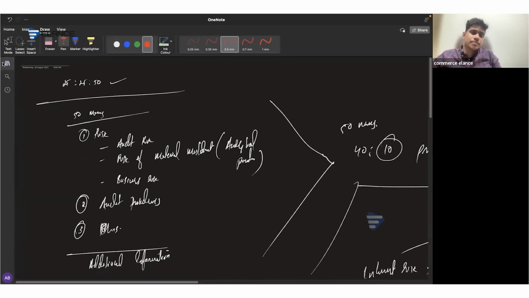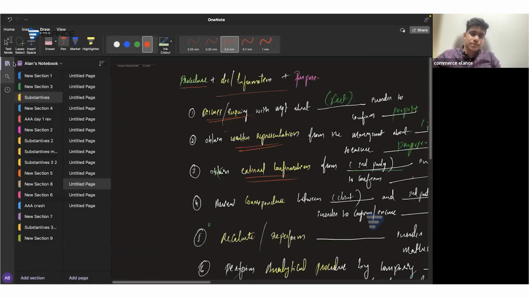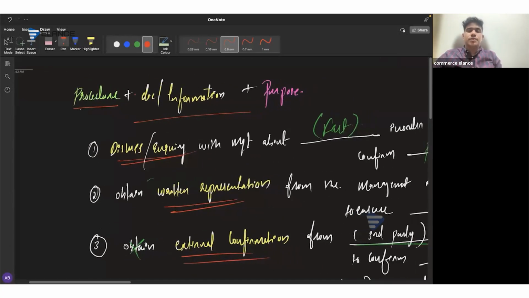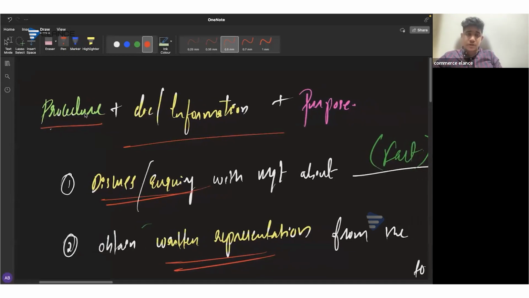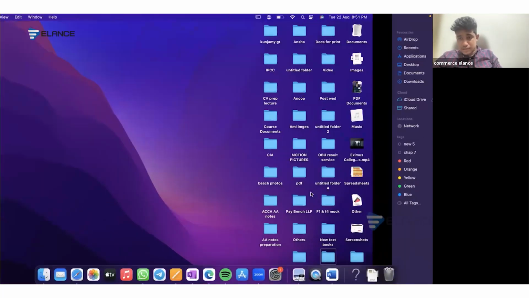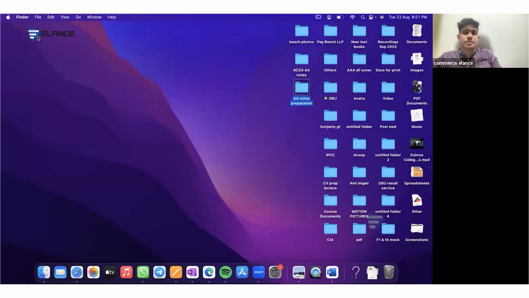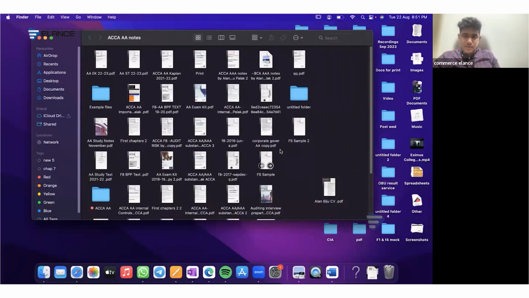We know that audit procedures are the core area of our syllabus. We need to consider audit procedures both for the 25 marks question as well as for the 50 marks question. Whenever you write an audit procedure, you should clearly include a procedure first. The procedure part can be anything: inquiry, inspection, observation, recalculation, reperformance, analytical procedures. Same as that, it can be observe, inspect, assess, compare, consider, any terms like that. It should be professional terms.